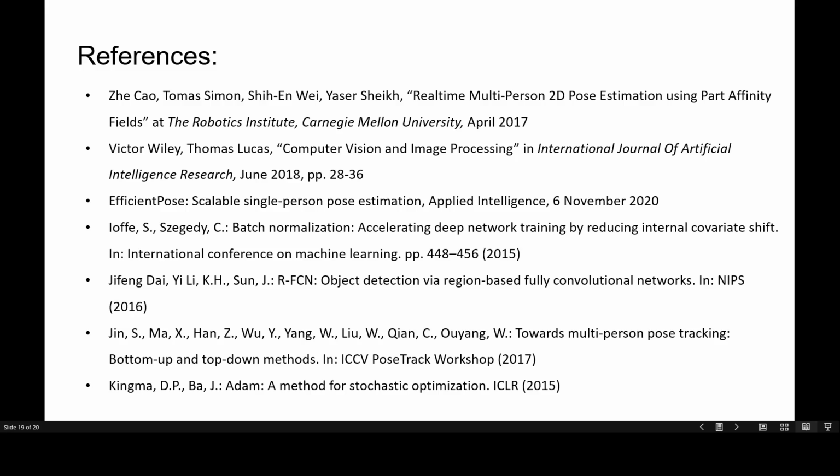Here we have provided references to the documentation and material we have used in the research of this project.